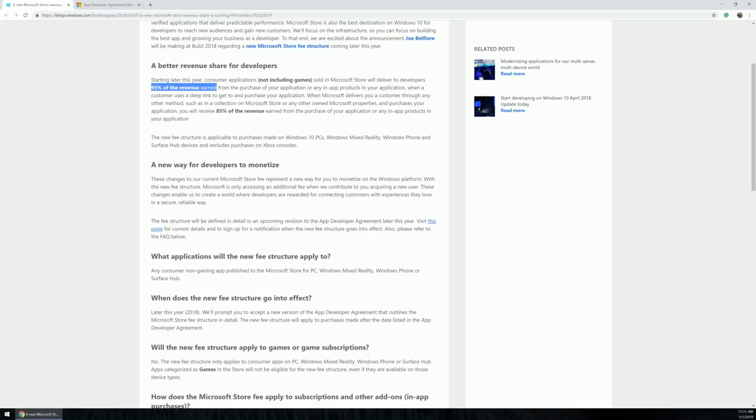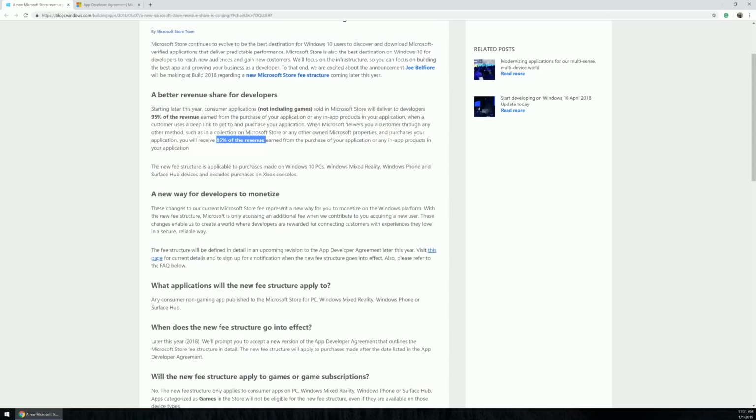So it basically means that if you deep link somebody directly to your app, you'll get 95%. That's great. If Microsoft promotes it in the store or through a collection, they were going to give you an 85% revenue split. Now, Microsoft typically is doing roughly a 70-30. I know there's some caveats in there and whatnot, but that was the new model that they were coming out with.